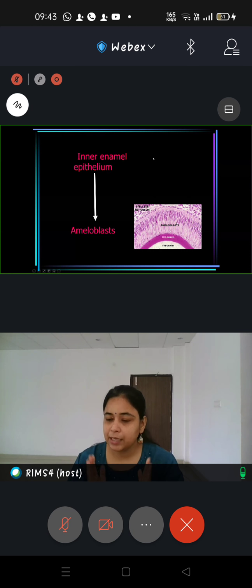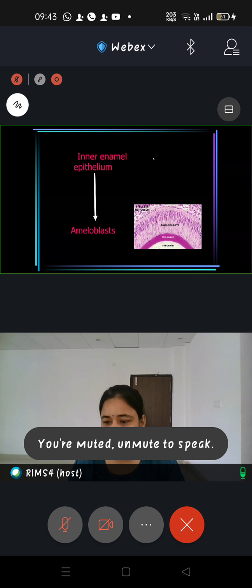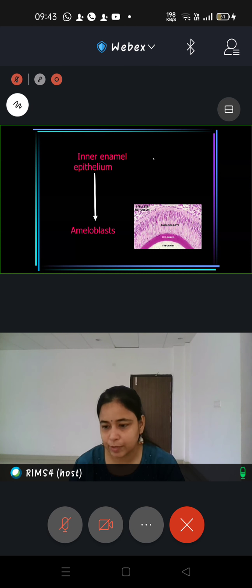So ameloblast भी epithelial origin का ही सेल होता है, और ameloblast क्योंकि epithelium origin का है तो उसका खुद का कोई blood vessel नहीं होता, बट इतने सारे functions perform करने के लिए हमको nutrition चाहिए, energy चाहिए. So all that nutrition is going to come from blood vessels, but there are no blood vessels in epithelium. So it is going to derive nutrition by diffusion via the blood vessels present in the connective tissue in its vicinity. Right? Am I clear to everyone in the class? ये सबको समझ में आई बात कि epithelium की कोई vasculature नहीं होता है, उसको nutrition हमेशा surrounding connective tissue से ही मिलता है.